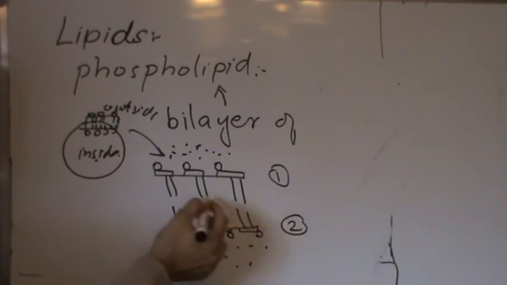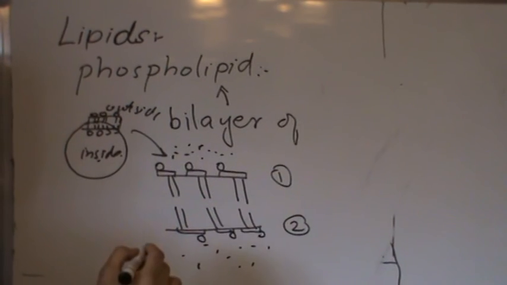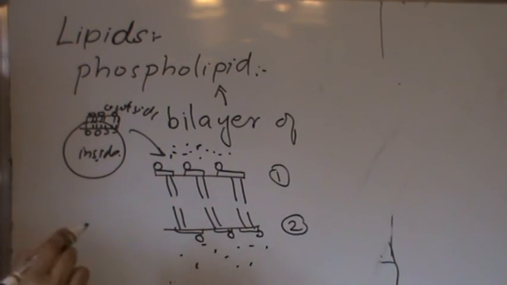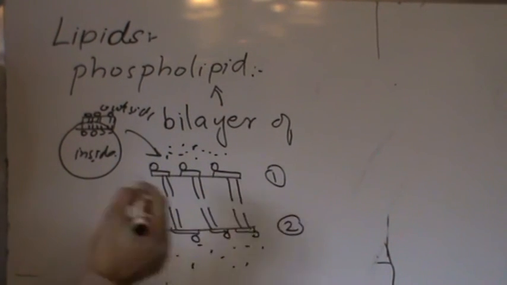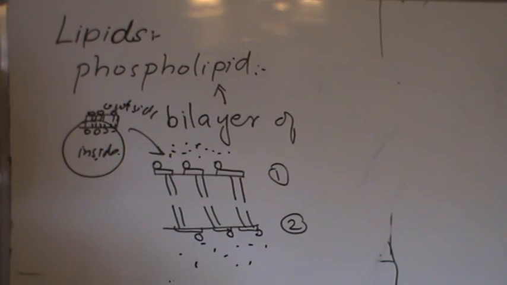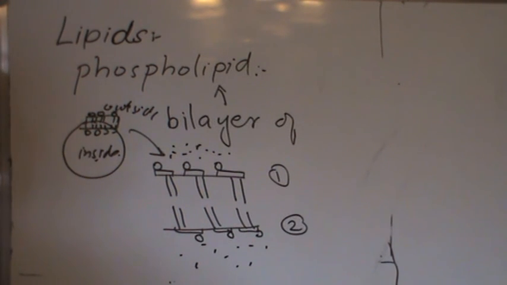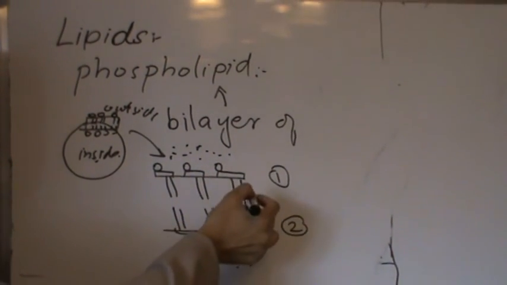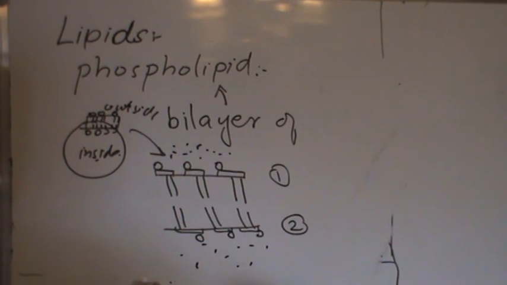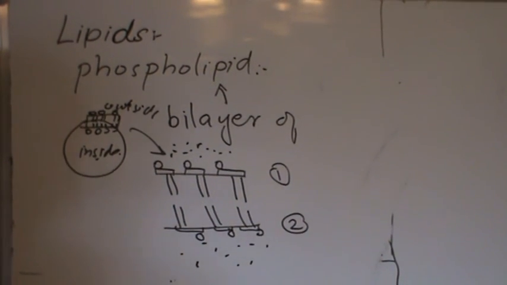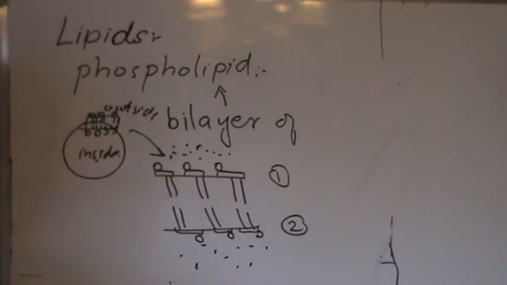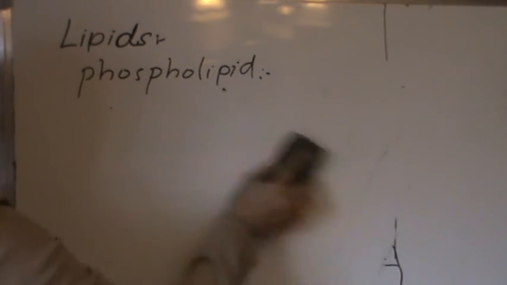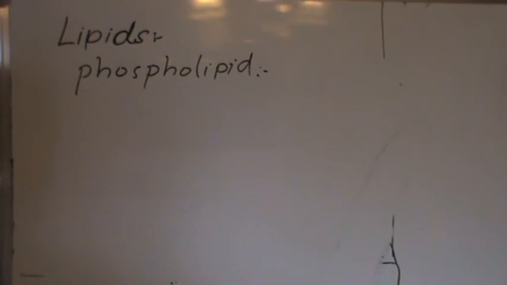This hydrophobic part doesn't support water-soluble substances. So the plasma membrane has to have some other arrangements for those molecules that are dissolved in water, for example, channel proteins. We'll discuss them in the protein topic. These protein channels are in the plasma membrane and support water-soluble substances, allowing them to enter into the cells. So this is all about lipids and different types of lipids.